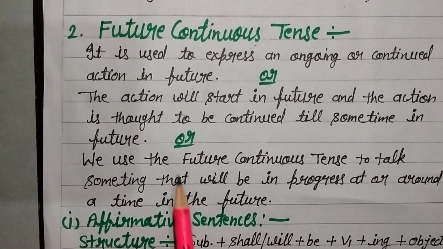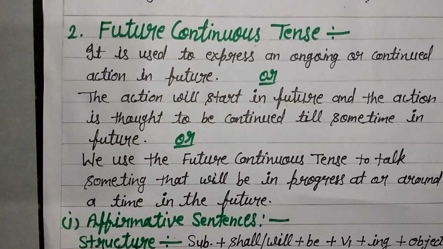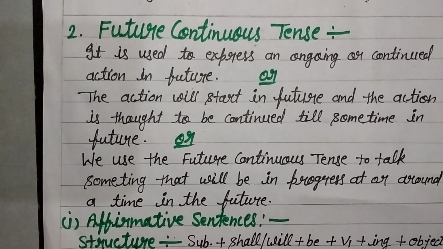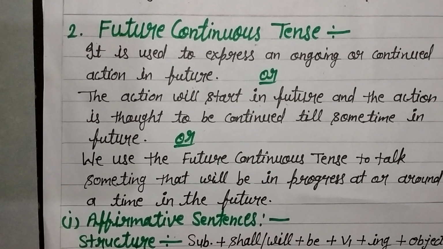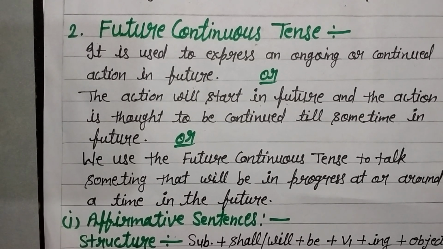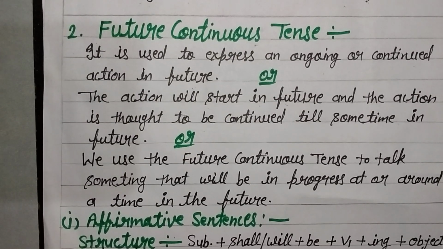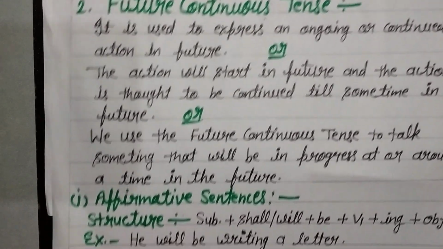Or we use the future continuous tense to talk about something that will be in progress at or around a time in the future. So, the work will be progressing in the future. So we call it future continuous tense.